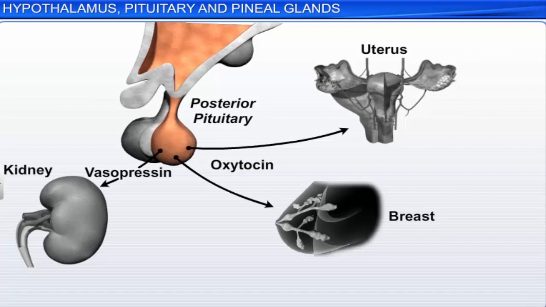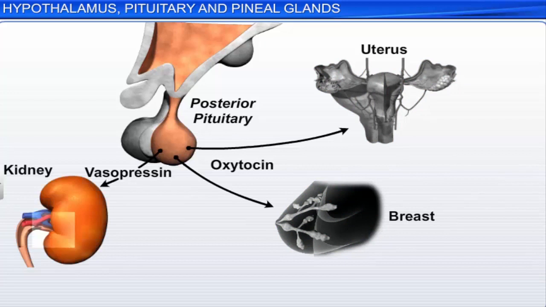In females, oxytocin enhances contraction of smooth muscle cells in the wall of the uterus at the time of childbirth and milk ejection from the mammary glands. Therefore, oxytocin is known as the birth hormone and milk ejection hormone.